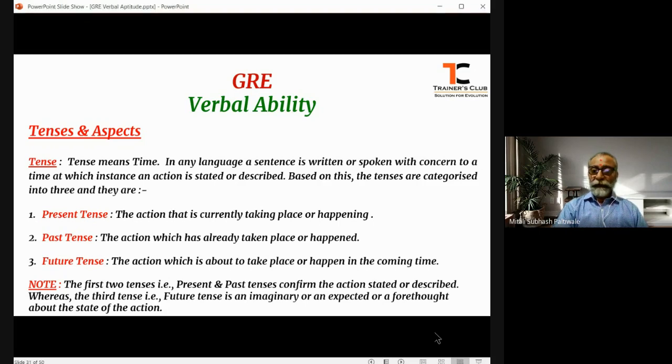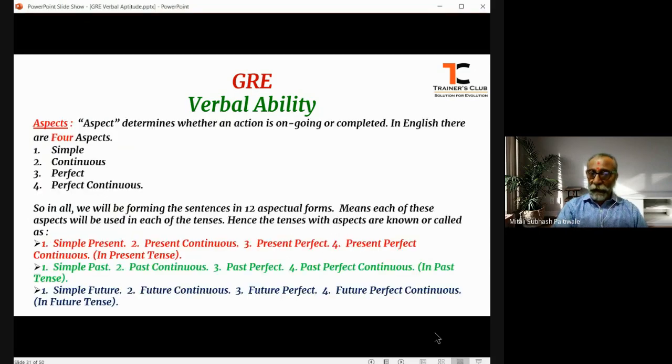Then let us understand the aspects part of it, right? In English, there are four aspects. These aspects determine whether an action is ongoing, already happened, or yet to happen, right?